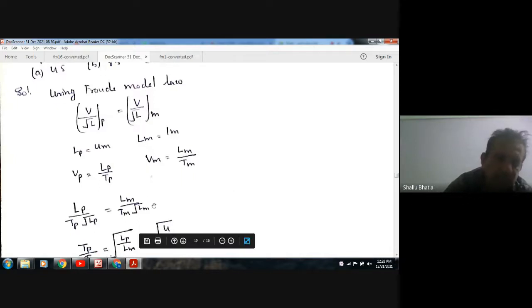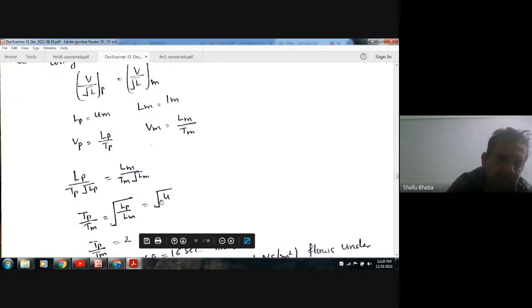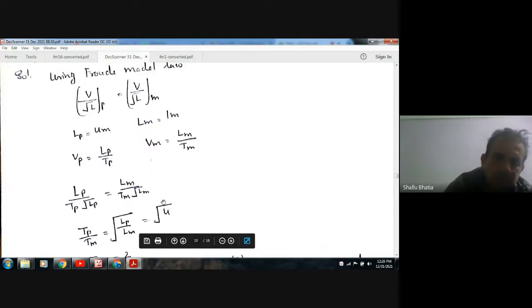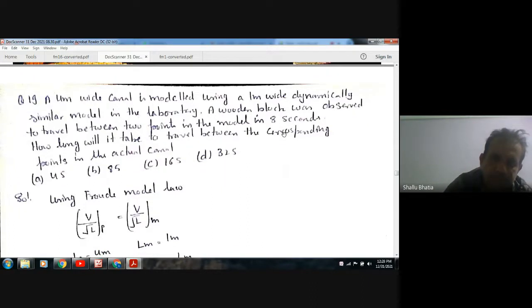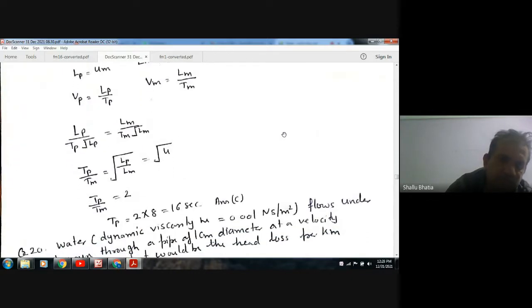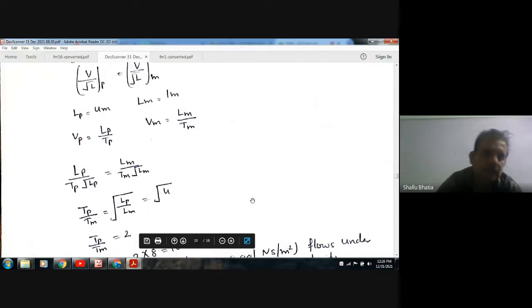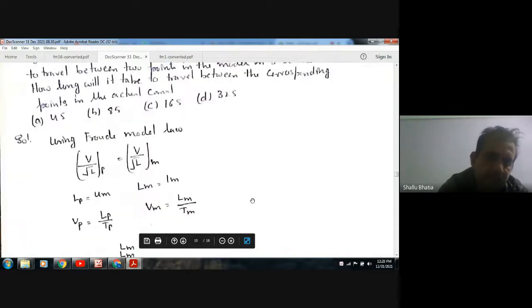We have Tp by Tm as root 4. The wooden block was observed to travel between 2 points in the model in 8 seconds, so Tm is 8 seconds. So Tp will be 16 seconds. Answer is C.